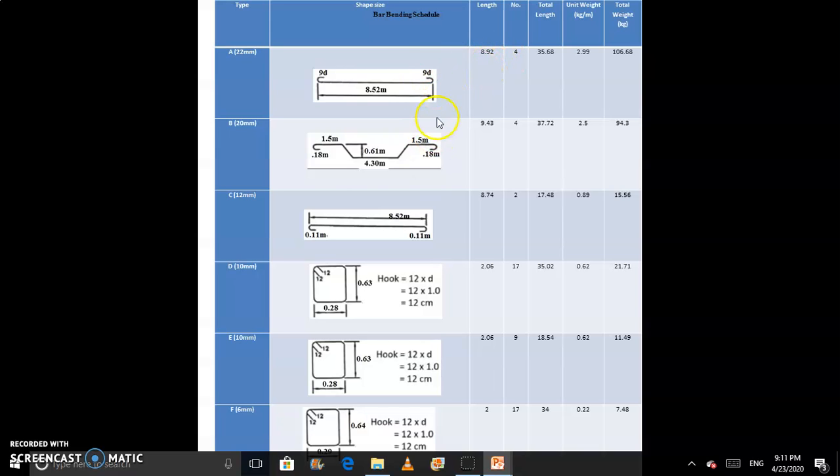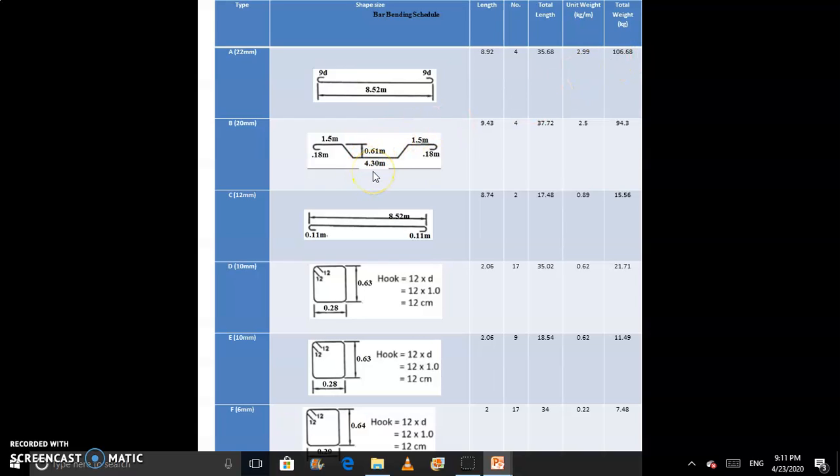Simply, here we make this diagram and show that this is the length of the straight bar of 22 mm diameter and the weight of this bar. The length of this bar is 8.92 and the total number is 4. So the total length of these 4 bars is 35.68 and the unit weight is 2.99. So you get 106.68 as the weight of the main reinforcement.